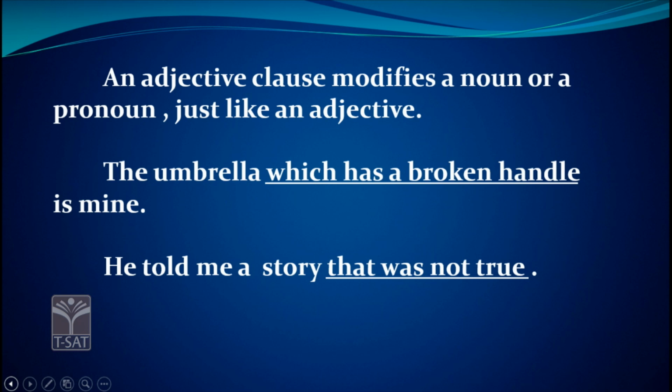He told me a story that was not true. Here, that was not true is about the story. So, he told me a story that was not true is a sentence in which we will find an adjective clause, that was not true.